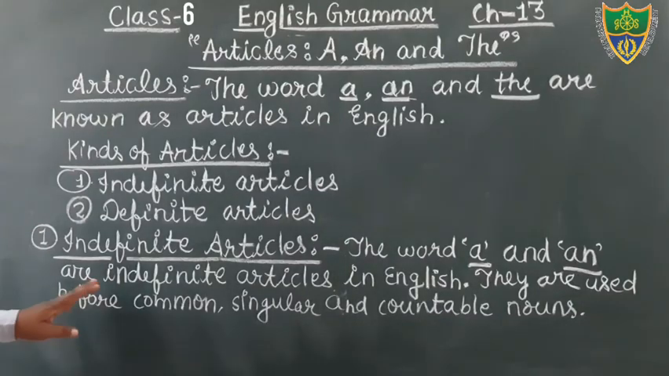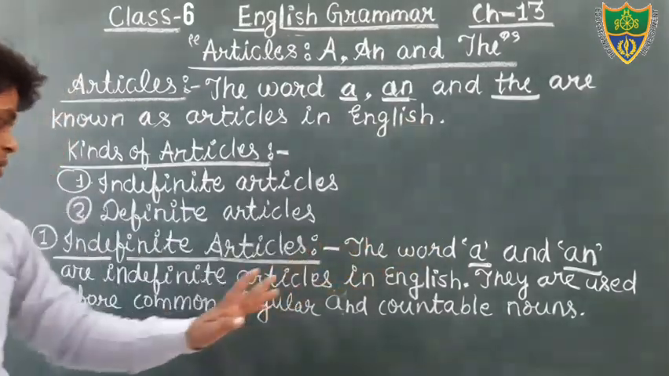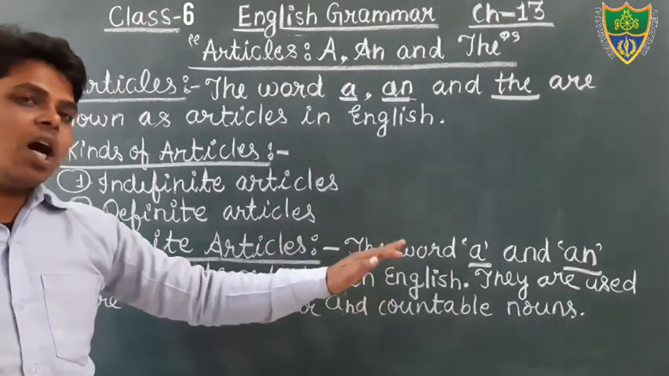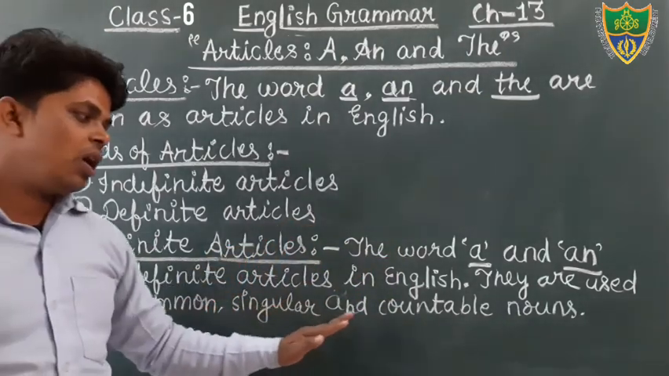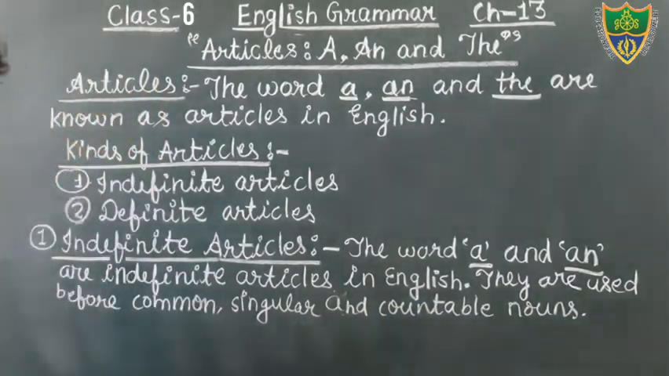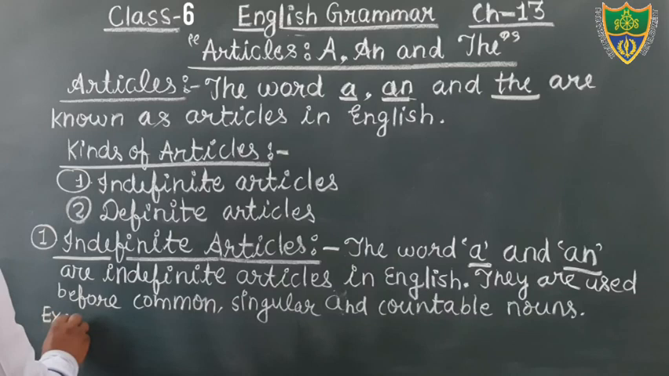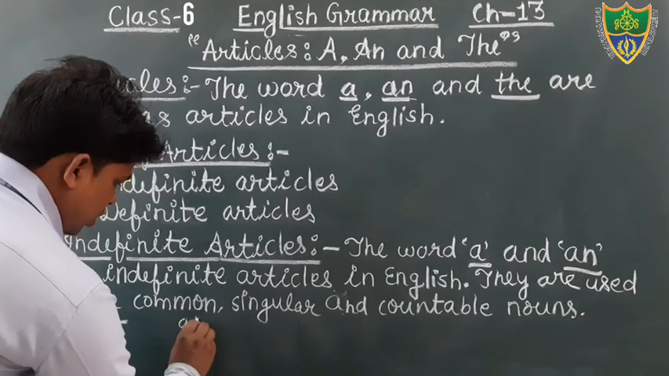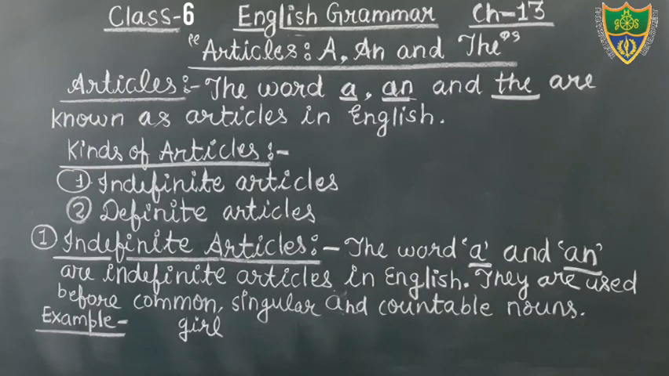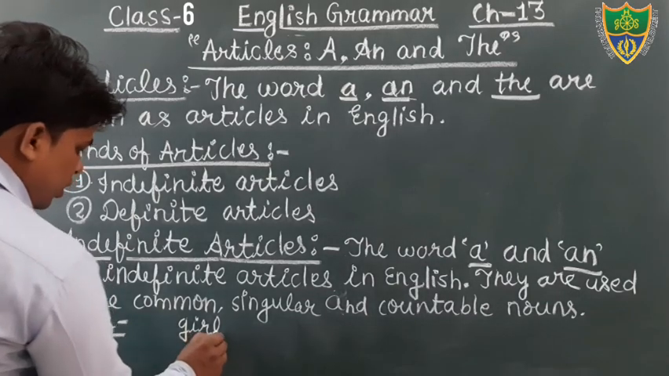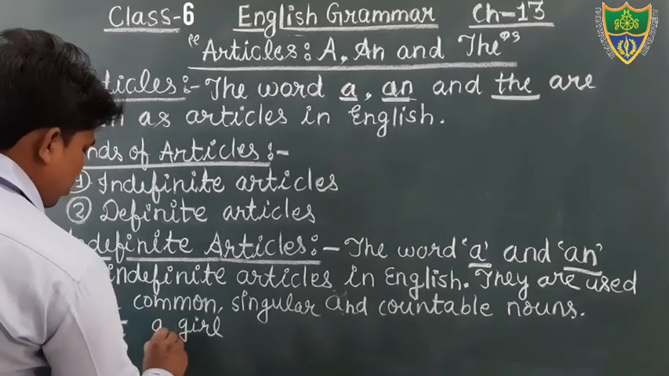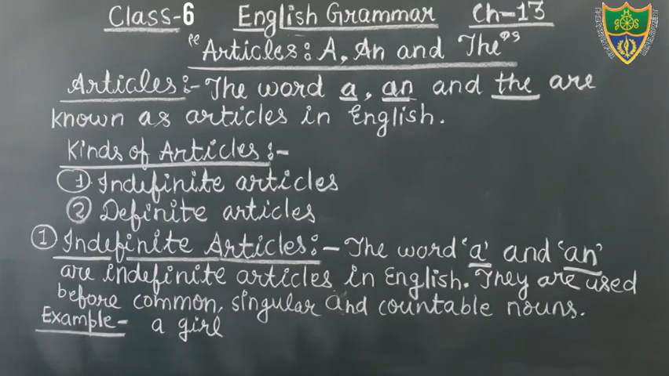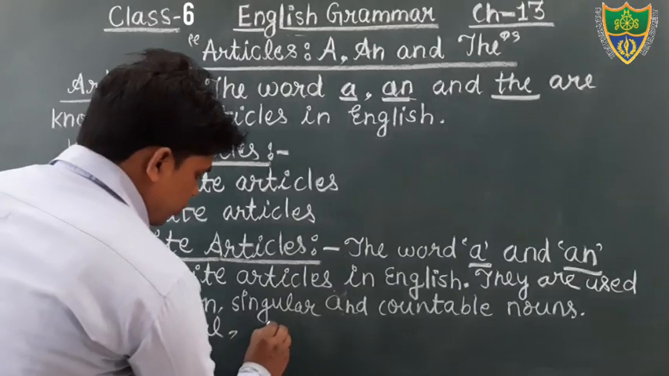What are the indefinite articles? The words a and an are indefinite articles in English. They are used before common, singular, and countable nouns. Okay, students, for example, you can write. Just see the example. A girl. Girl is what kind of noun? That is a common noun. So just before this common noun, we can use article a. Okay, a girl.